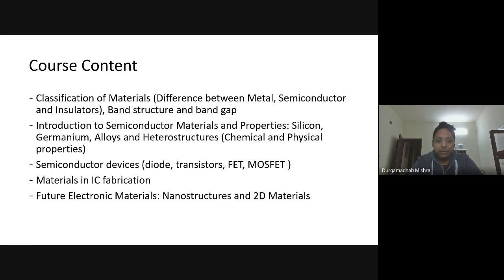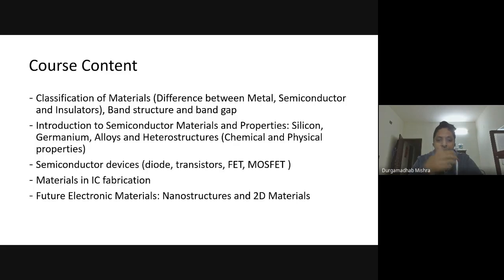But there are still many limitations which one needs to overcome if you want to make your device faster. In that context, people are now talking about a lot of nanostructured materials, how you can tune or make the device smaller and smaller, and use maybe different materials other than silicon or typical semiconductor materials like silicon, germanium, or maybe some heterostructures.